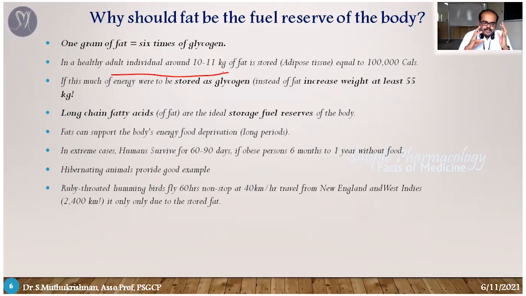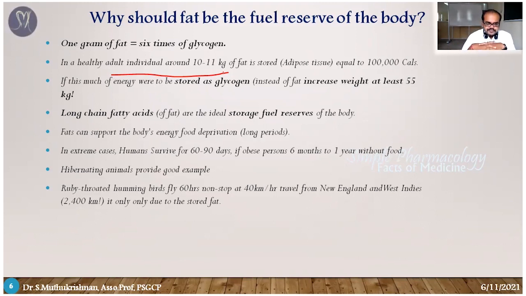If you panic, thinking I am not taking food, I must take food, then you can't survive up to 60 days. But your physiology is ready to let you survive up to 90 days. Only your psychology plays the important role. A normal person can survive 90 days. An obese person can survive up to 1 year, because they have a larger amount of fat.